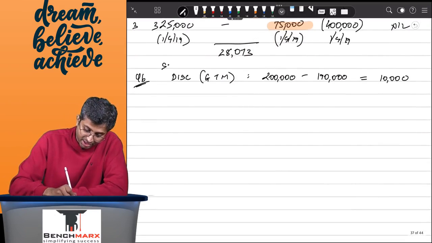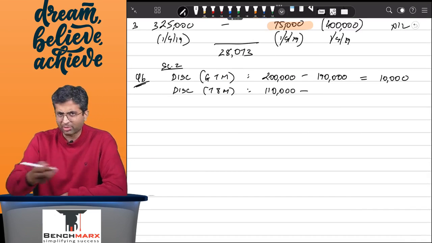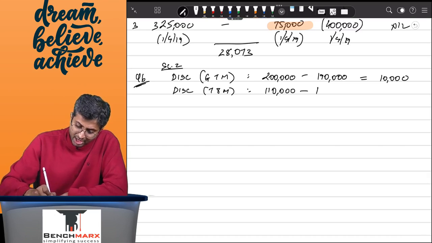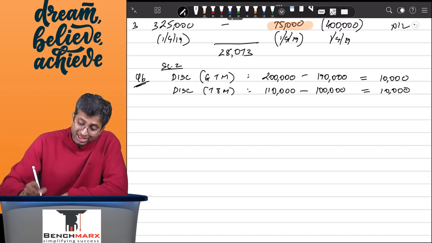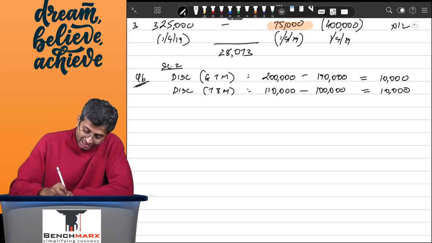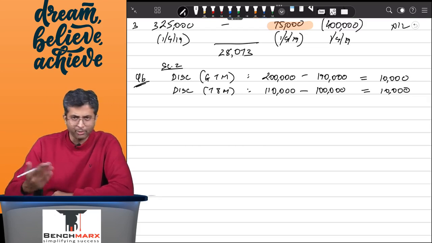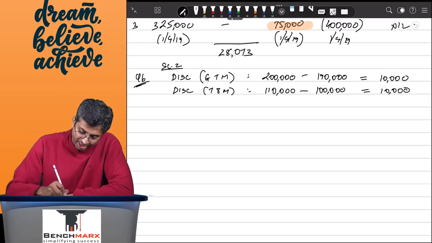So this is scenario 2. The discount which is attributable to only T and M is the total of the standalone selling prices, that is 44 plus 66, which is 1 lakh 10,000, minus 1 lakh, and hence this is 10,000. So we can say substantially all of the discount is attributable to T and M only, and as a result we can allocate the discount purely to T and M, or we can directly do the transaction price calculation as well.